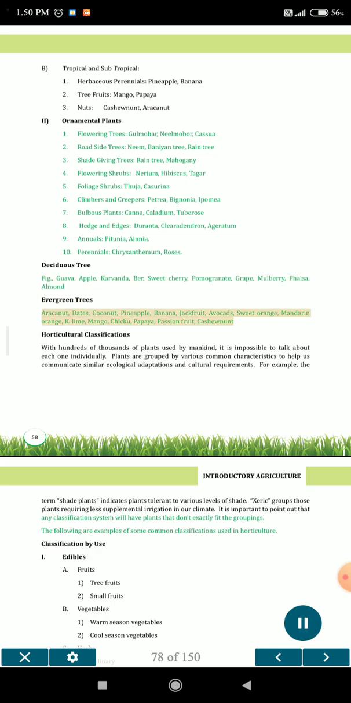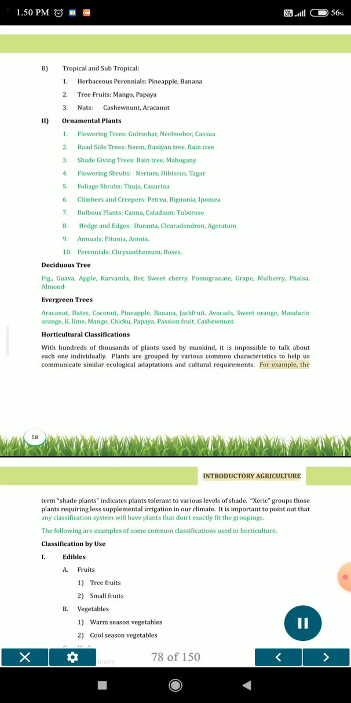Evergreen trees: arecanut, dates, coconut, pineapple, banana, jackfruit, avocado, sweet orange, mandarin orange, key lime, mango, chiku, papaya, passion fruit, cashew nut. Horticultural classifications: with hundreds of thousands of plants used by mankind, it is impossible to talk about each one individually. Plants are grouped by various common characteristics to help us communicate similar ecological adaptations and cultural requirements.